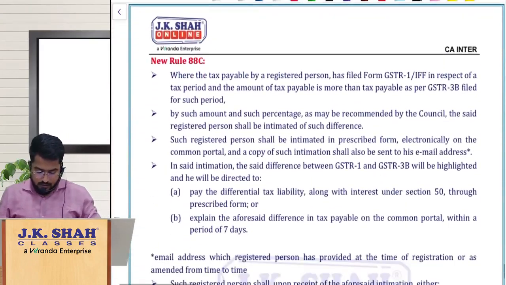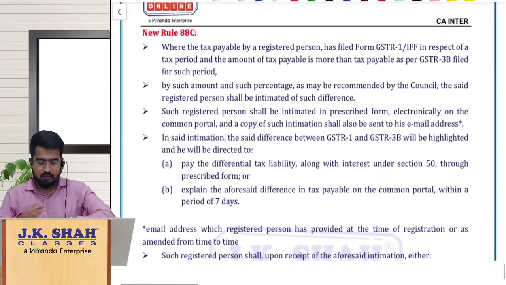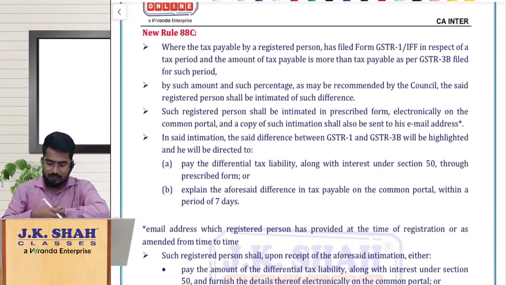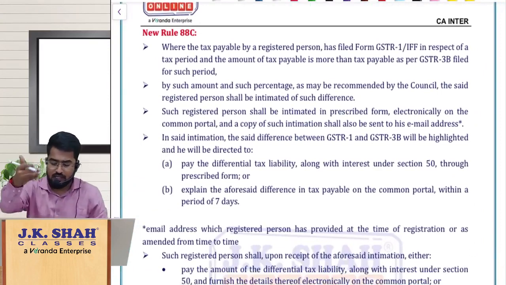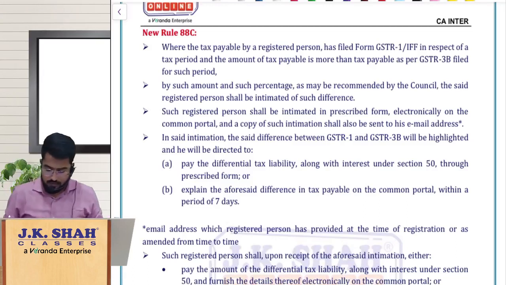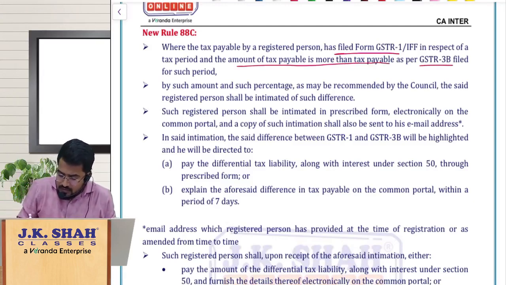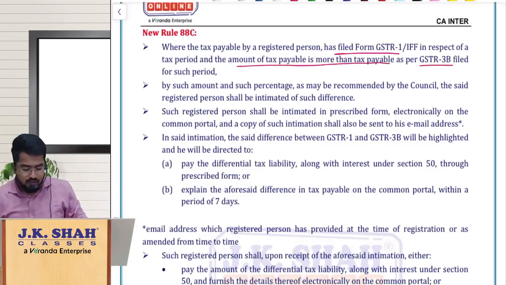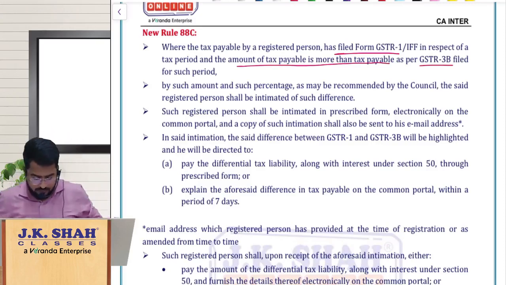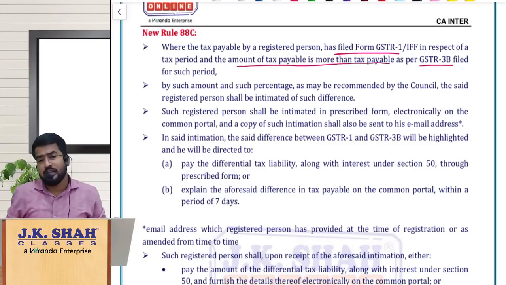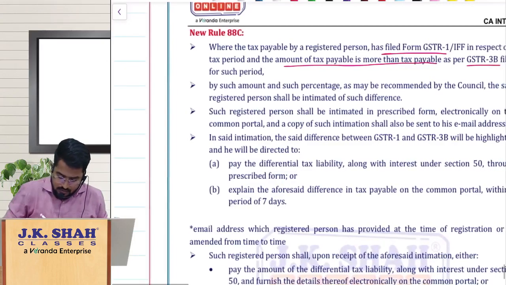Now the last rule here, rule 88C. Simple, understand, you are filing your GSTR1 and GSTR3B. Whenever you have filed your GSTR1 or IFF and GSTR3B, but the amount of tax payable in GSTR1 is more than the amount of tax payable in 3B.